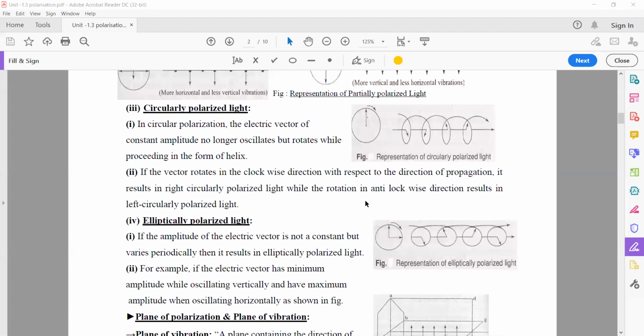For example, an egg: the vertical diameter is different from the horizontal diameter. In the same way, whenever two electric vectors having different amplitudes are superimposed in a perpendicular manner, then elliptically polarized light is formed. So this is the shape of the ellipse.